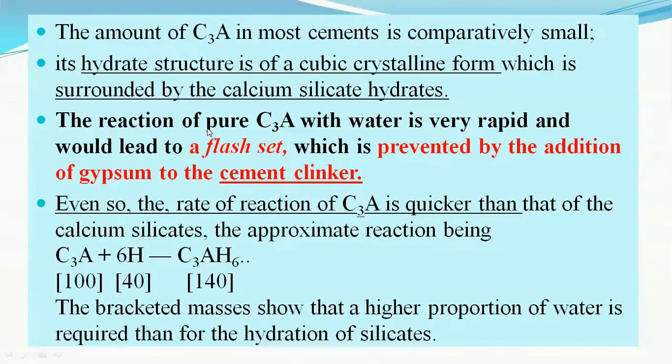Because this reaction is very fast, it sets the cement flash, that is the flash setting, which we don't want. Therefore, it is prevented by addition of gypsum to the cement clinker. Again, the chemical reaction is shown here. Again, the figures in the brackets show the mass of the C3A as well as the water and the CaH gel.